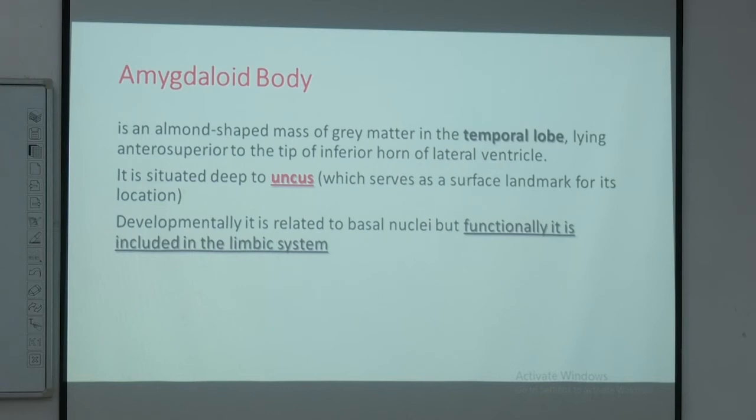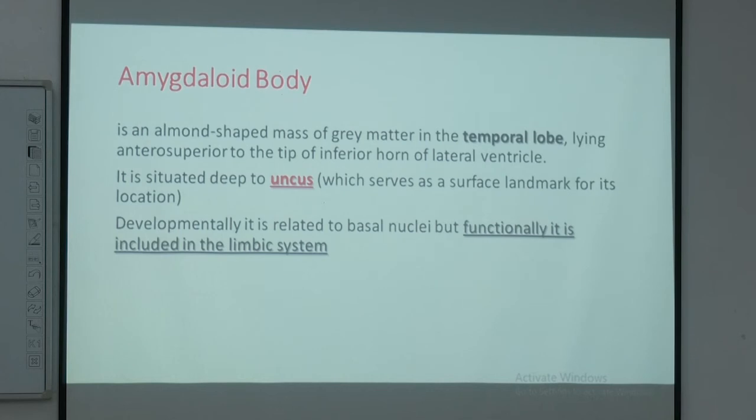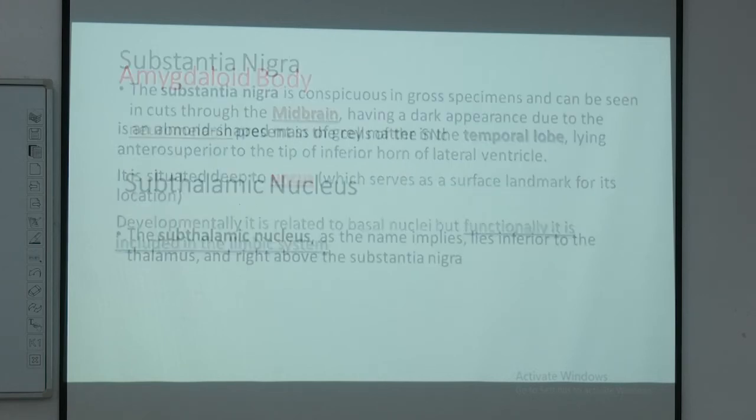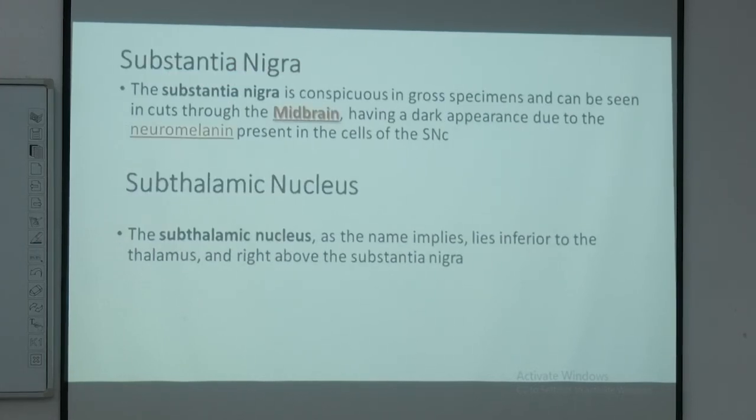Now, this is composed of three components of the basal ganglia nuclei which are anatomically related. We call them the corpus striatum, then we have the claustrum, and then we have the amygdaloid body. These are the three components anatomically that we see in the basal nuclei. Now, other than this, we have two functional components. We call them the substantia nigra and the subthalamic nucleus. So, these are the functional components of the basal nucleus.